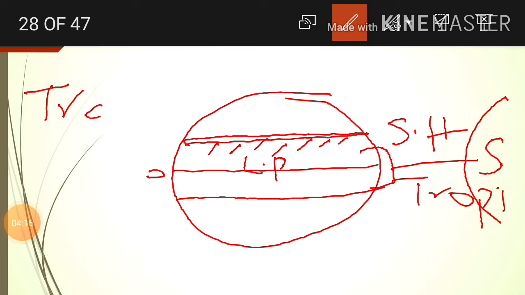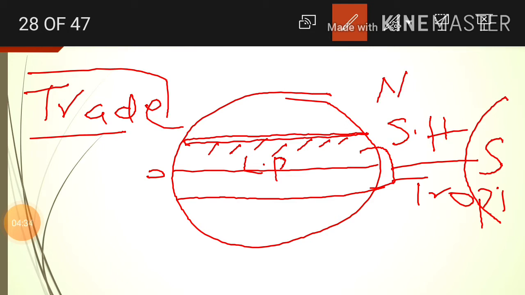Subtropical high pressure belts give rise to this wind. The direction is northeast. Where is north? This is north and this is east, so that is why we call this the northeast direction. So I am going to conclude regarding trade winds: trade winds blow in the northern hemisphere in the northeast direction.